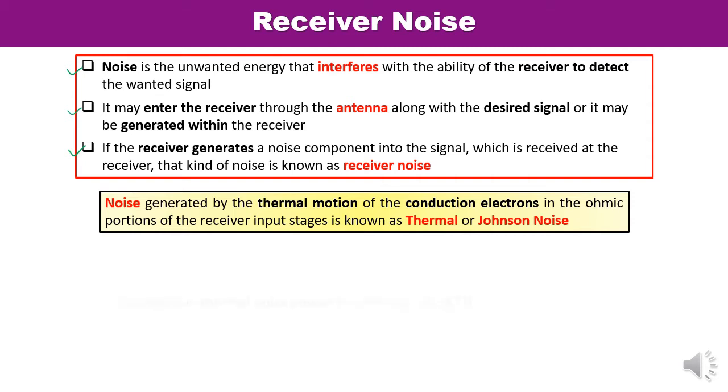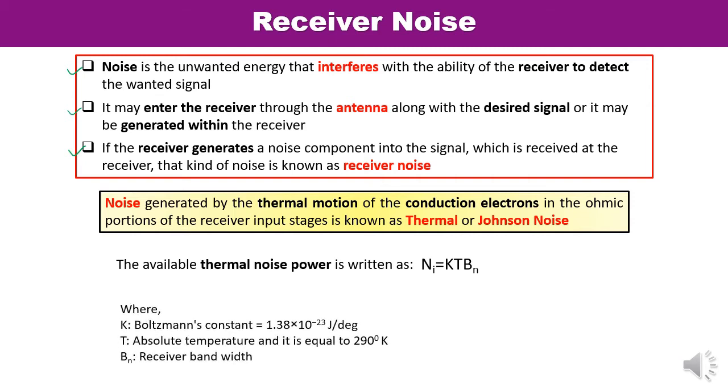So we can write the available thermal noise power as Ni equals kT into Bn. Here you know what K is. K is the Boltzmann constant. Its value is 1.38 into 10 raised to the power minus 23 joule per degree. T is the absolute temperature and it is equal to 290 Kelvin. And Bn is the receiver bandwidth.